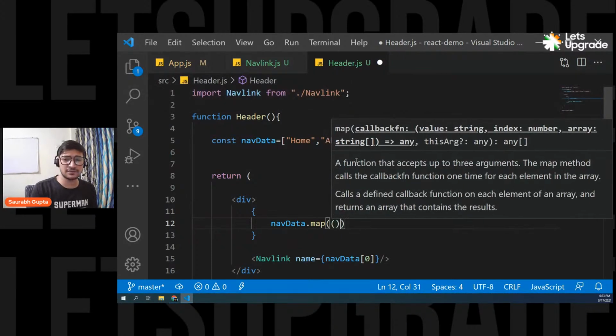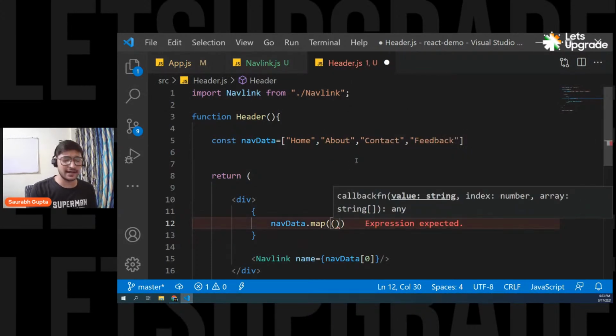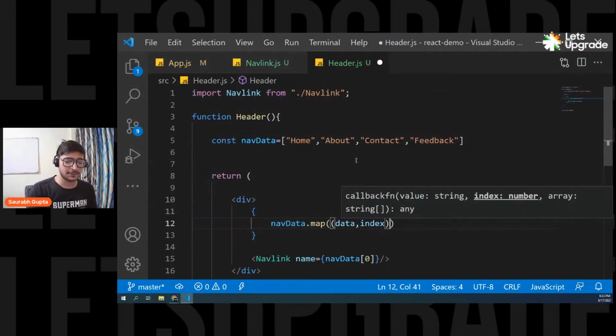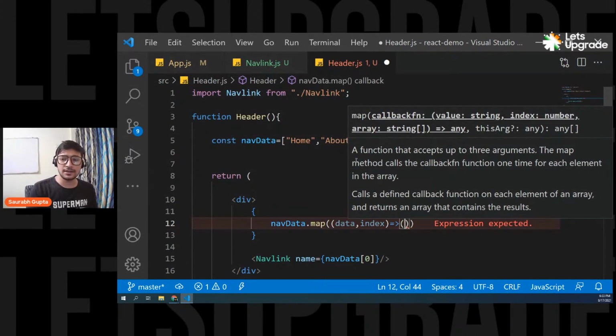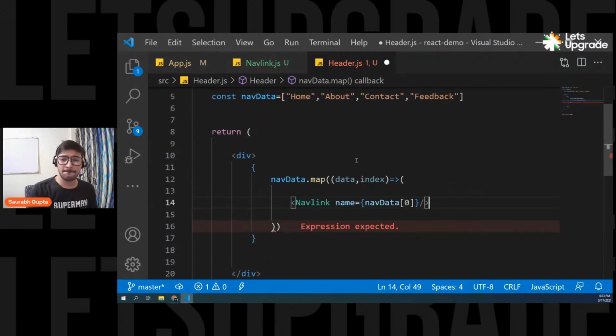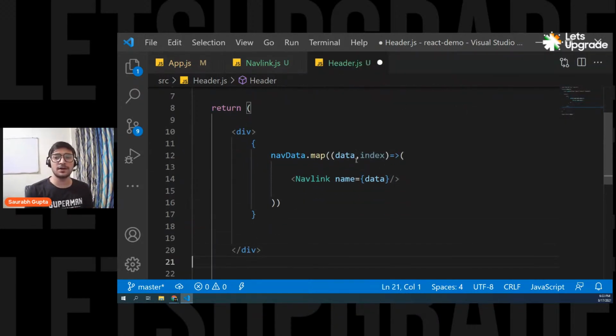So let's pass an arrow function. And now it needs 2 parameters, right? It has your data. And it also has index. And then inside this, you can simply pass your nav link. Now you don't have to pass navData. You can simply pass your data. And that's it. Simple. Here we go.